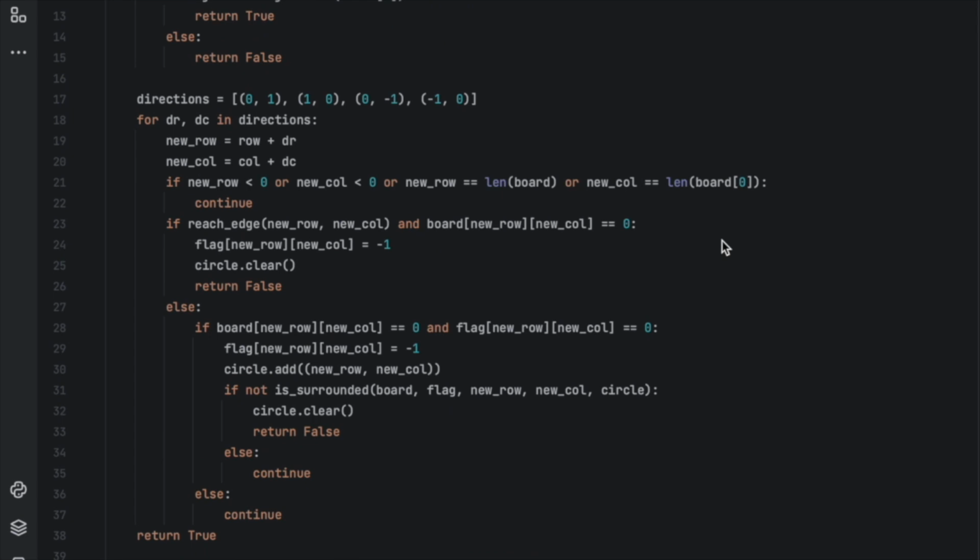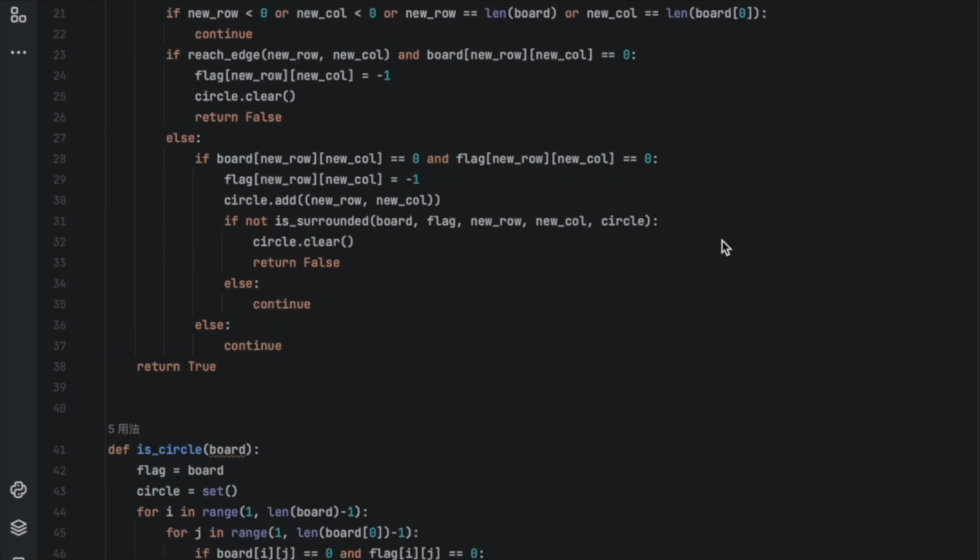Search the connected nodes of the input node in 4 directions. If a 0 is found at the boundary, it indicates that the 0 is not entirely surrounded, and the function returns false. If an unclosed 0 is found in the surroundings, the function returns false. If all surrounding zeros are enclosed by ones, the function returns true.